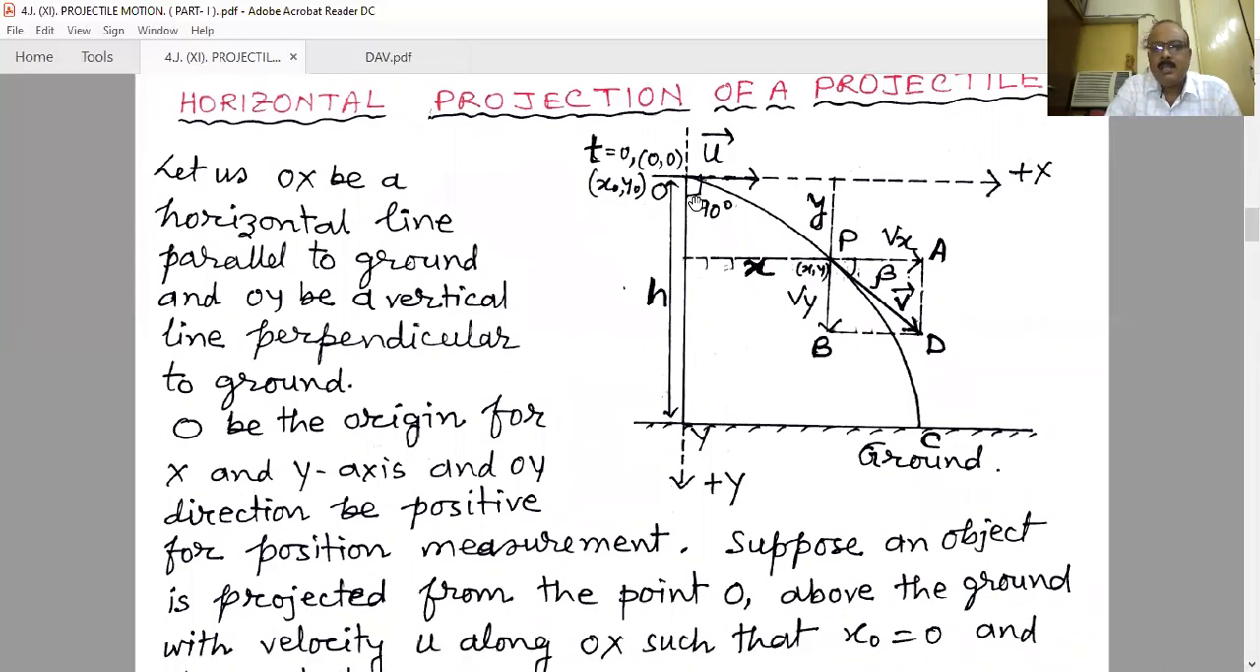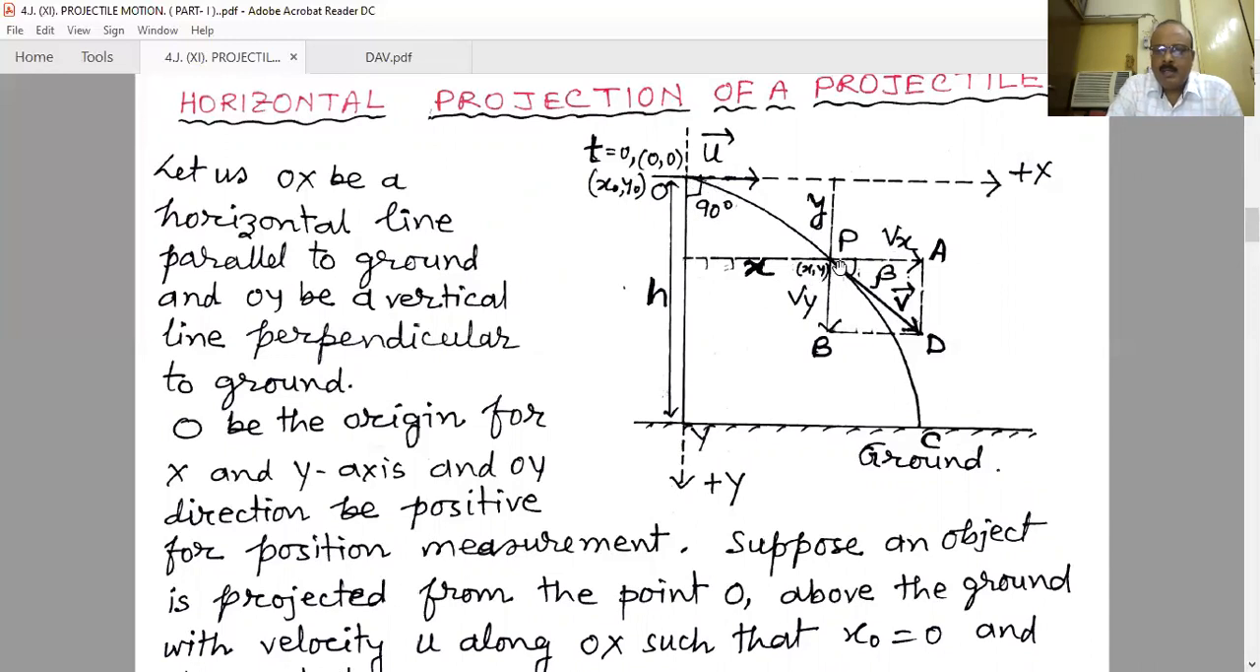After time t, let us suppose the projectile reaches the point P, whose coordinates are x and y. That means in time interval t, the projectile moves vertically downward by the distance y, and at the same time there is a horizontal distance, that is x. P(x, y) is the position of the projectile after time t, that means the x coordinate and y coordinate.